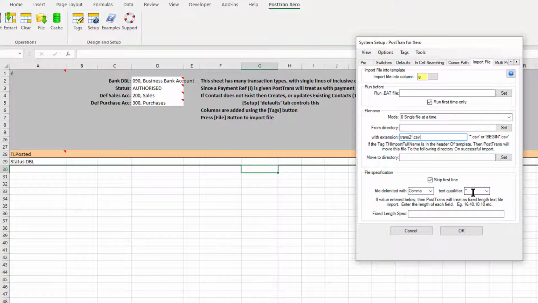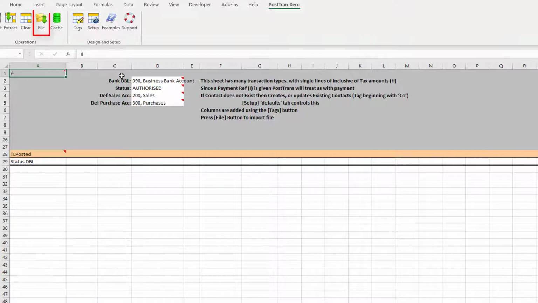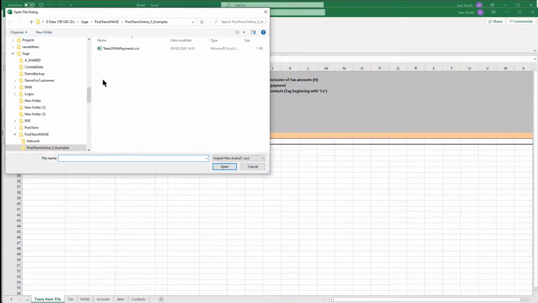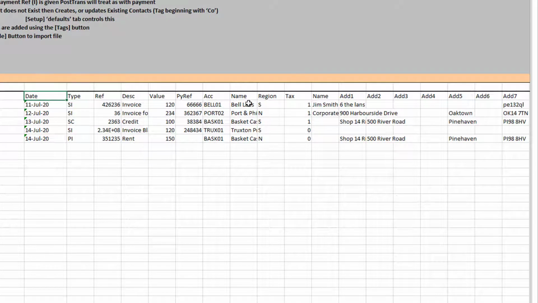It's going to be comma delimited, with a text qualifier of quotations. And skip first line: I don't want to skip the first line at present because it's got headings in there, and it'd be useful to have those headings. So now we've got the file button enabled at the top here. Let's press the file button. And there is my example file, trans2 with payments. So that's brought that into the template. It's also included the headers, so we can see the header names.